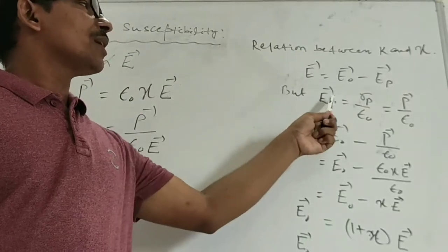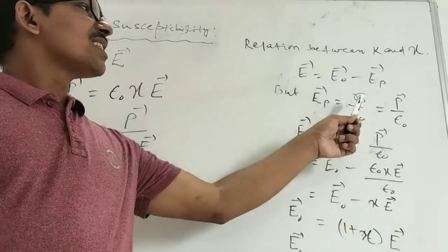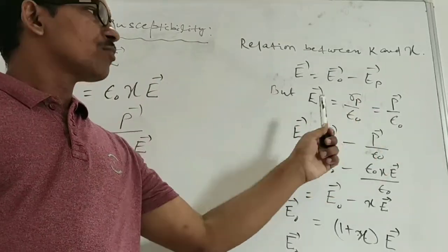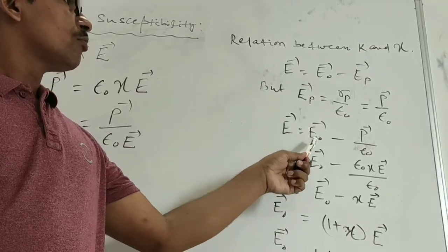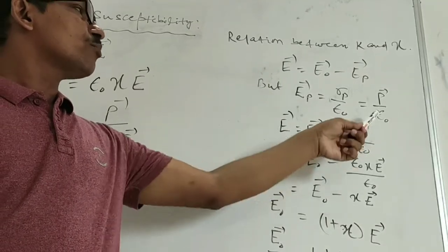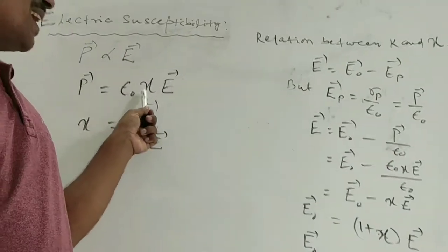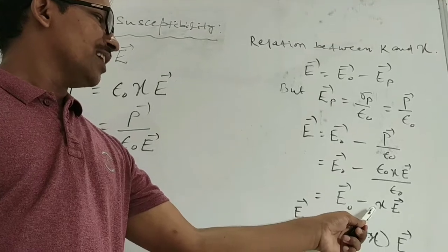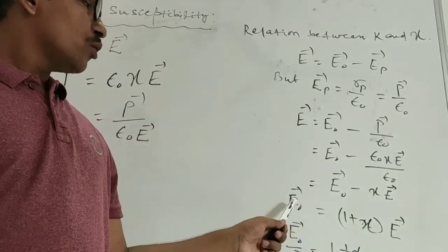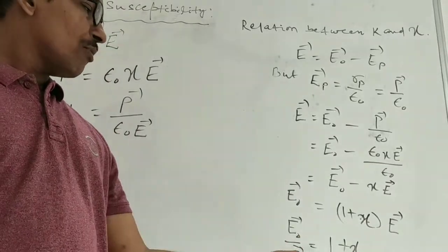The electric field due to polarization, EP, is equal to sigma P by epsilon naught, and sigma P is also equal to P, so EP is P divided by epsilon naught. So E is equal to E0 minus P by epsilon naught. Just put the value there, P is nothing but epsilon naught chi E, and epsilon naught cancels out. So E0 is equal to E plus chi E, so E0 equals 1 plus chi into E, and E0 by E is equal to 1 plus chi.